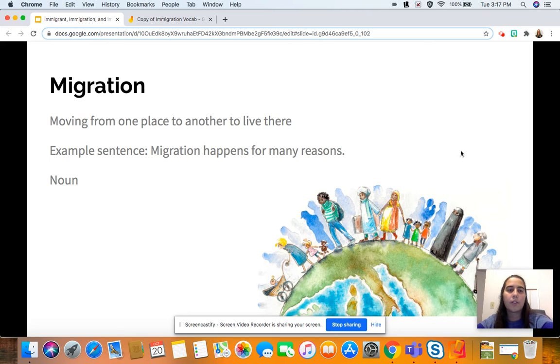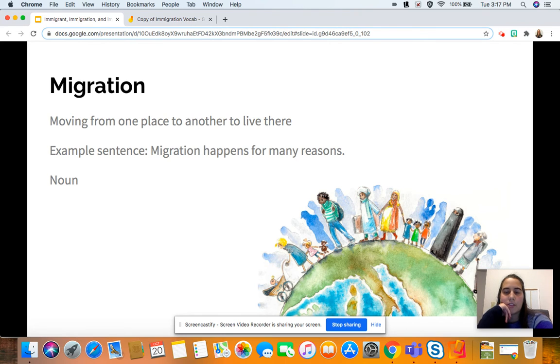So just like the video talked about the word migration, we're going to be learning about that. Today we're going to learn 4 new vocab words to really talk about and learn about what we're going to be studying, so we all know what we're talking about. So our first word is migration. The definition is moving from one place to another place to live there. So migration is really just focused on the word moving. People are moving. An example sentence is migration happens for many reasons.